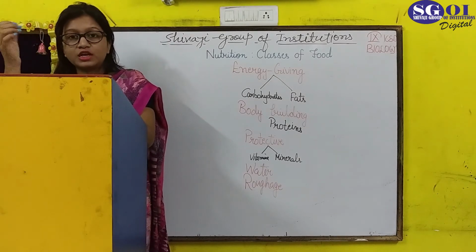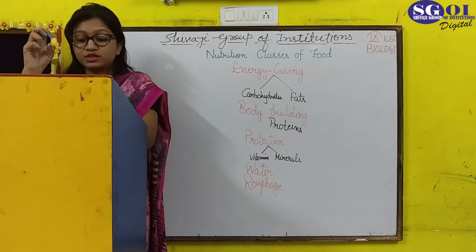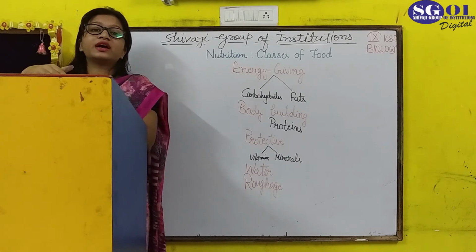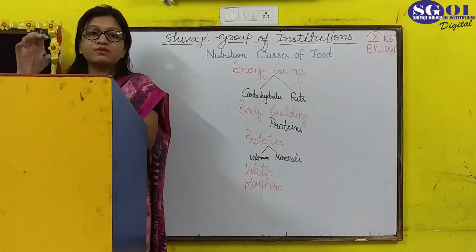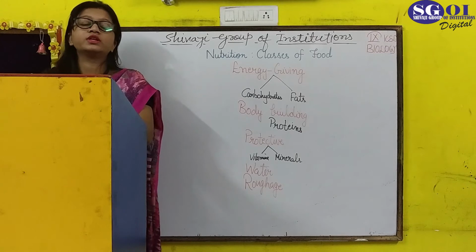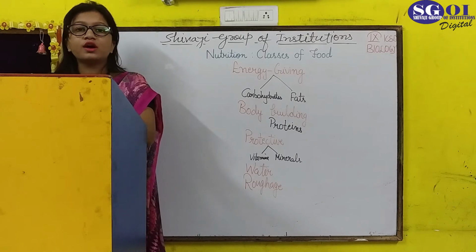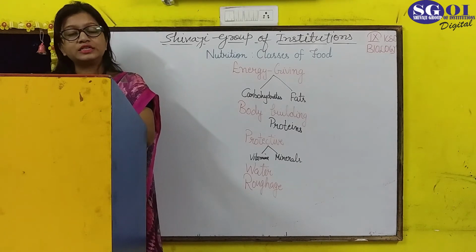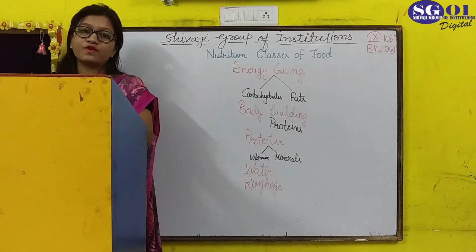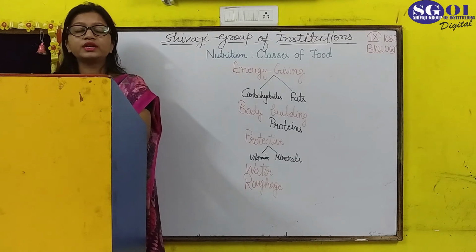Fruits and vegetables... if roughage is absent, it leads to constipation. Therefore, fibers or roughage are a very important part of our food because they keep our bowel movements active and we excrete waste out of our body.